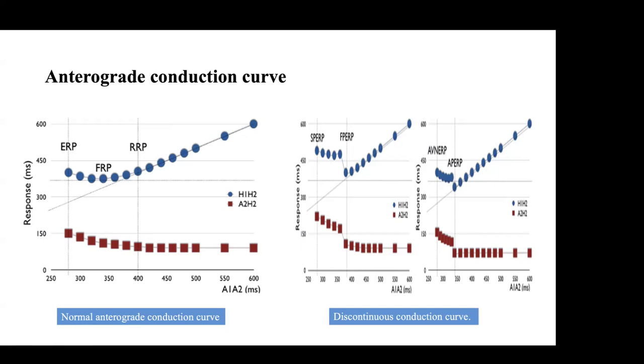ट्रेन के बारे में पता है? हाँ. So narrow gauge चल रहा था, broad gauge में चला गया वो. It is taking more time. Okay. So fast pathway से slow pathway चला गया. So this is called discontinuous conduction. Or fast pathway, all of a sudden it has gone to the aberrant pathway. AV nodal की जगह पर patient is having bundle of Kent से pass करना start कर गया.